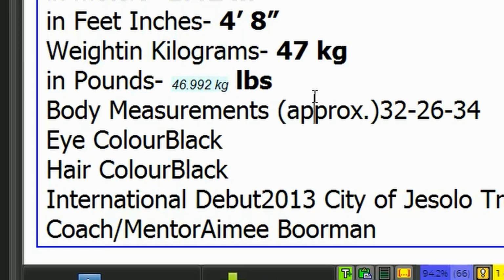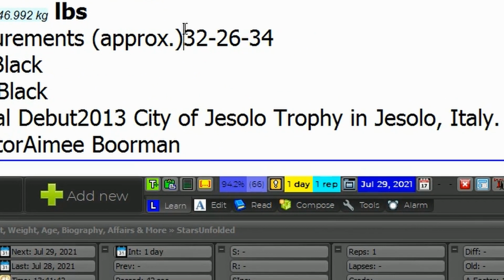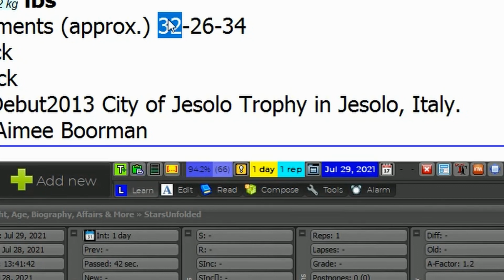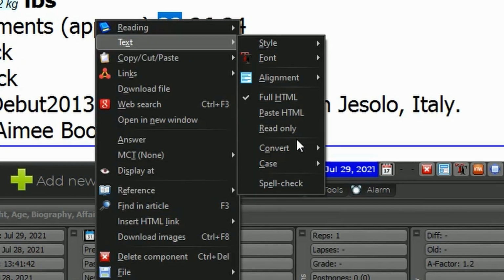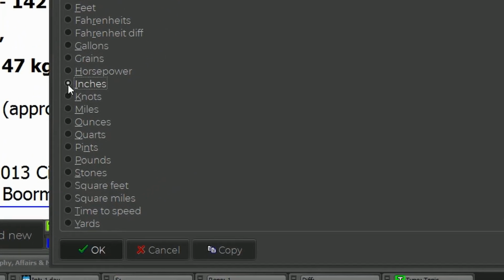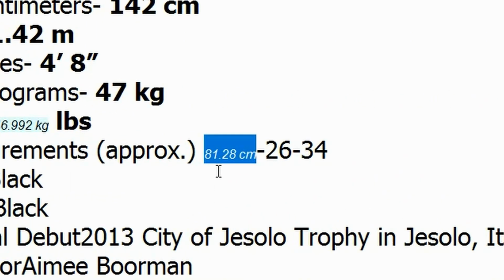And you can do other stuff. So here, the body measurements are in inches. If I select that, text, convert, unit conversion, and now inches, I get the result in centimeters. Now for me it's useful, right?